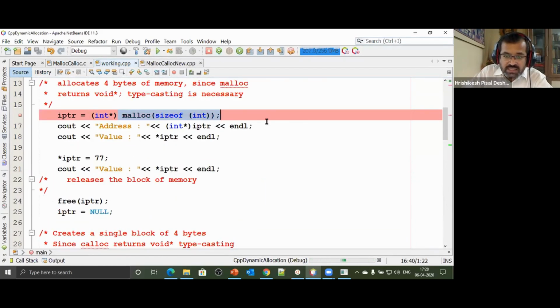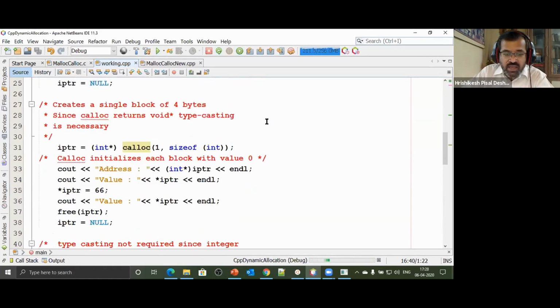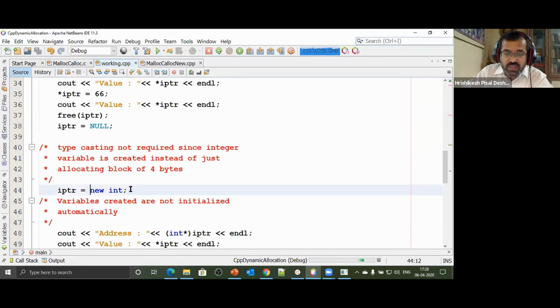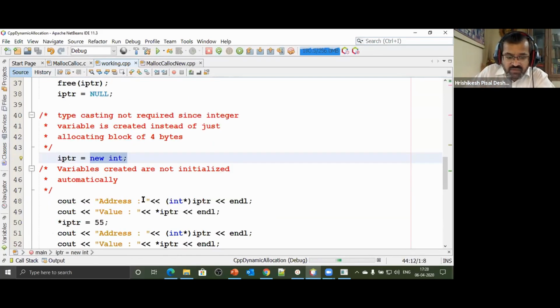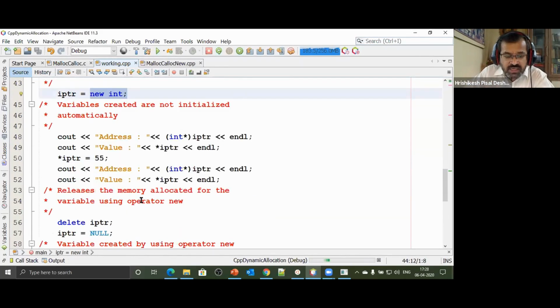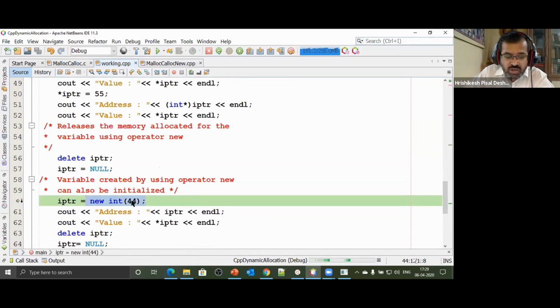Important point was calloc created a block of memory initialized to value 0. Malloc did not initialize. But they did not create variables. They only created blocks of memories. And new creates an integer. So if I'm normally defining a local variable, I could say int I equal to 10, or I could say int I. So when I say int I, it's something like this. And when I say int I equal to 44, it's something like this. You can create an integer and also initialize it to the value.